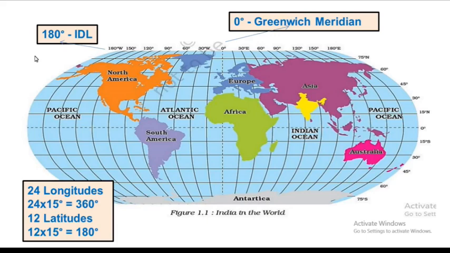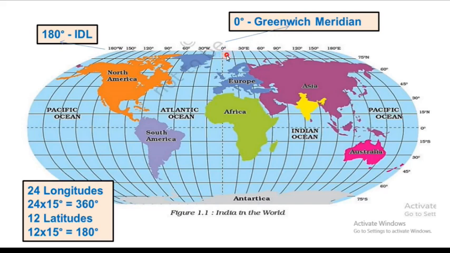And on the globe, there are 360 degree longitudes, but only 24 longitudes are marked. Why? Because 24 into 15 is equal to 360. So this is 0 degree and this is 15 degree. The degree difference between the nearest longitudes is 15 degree.